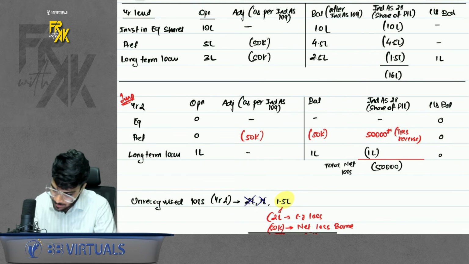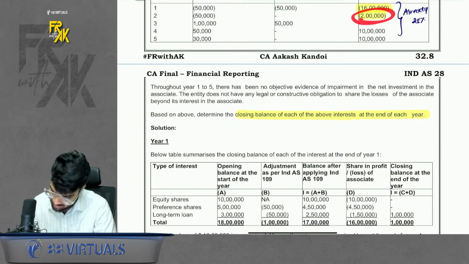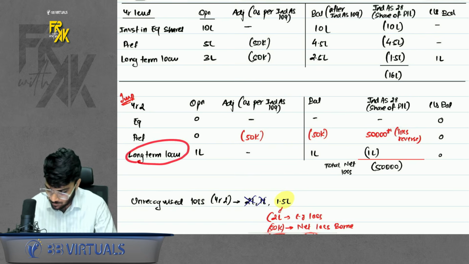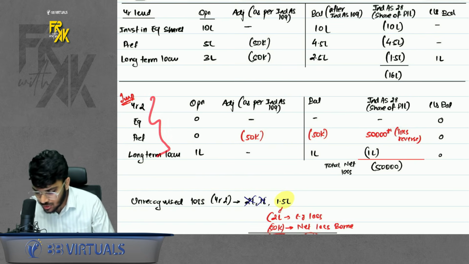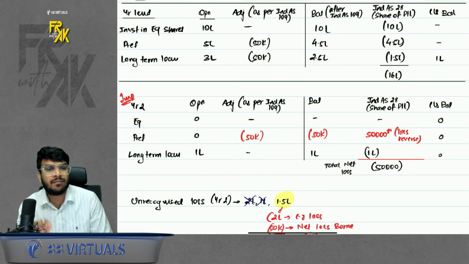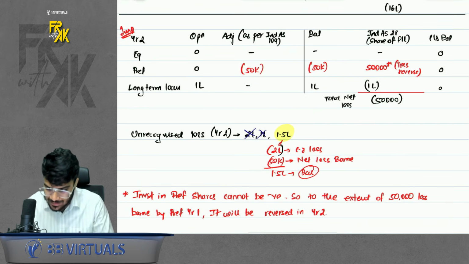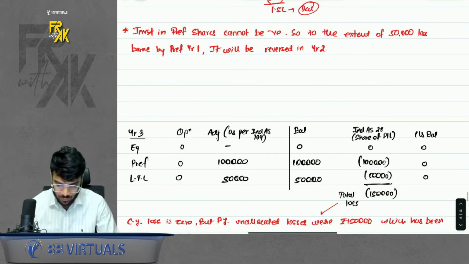Okay, chalo. And what is the share of 28 loss in the current year? 2 lakhs. We don't have sufficient balance to bear the loss. So only long-term loan is there who can bear the loss of 1 lakh. So in second year, we reversed a loss of 50,000 and we bore a loss of 1 lakh. So net loss borne by us was only net 50,000. Out of 2 lakhs, we booked only 50,000. That means how much is the unrecognized loss? 1,50,000. Okay, given a note for the same as well.